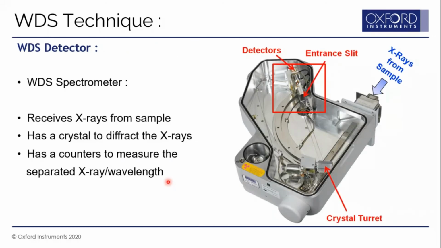So the heart of the WDS system is the detector itself, and the WDS detector is a WDS spectrometer. It's a complex mechanical geometry. The X-rays from the sample, of different wavelengths, enter these detectors and fall on the diffracting crystal. Now you have a collection of wavelengths coming in. So what the crystal does is basically diffract these wavelengths, and only one wavelength is made to fall on the detector used inside this spectrometer, and that is how you separate out the wavelengths and measure one wavelength at a time. So this is how the WDS detector works.